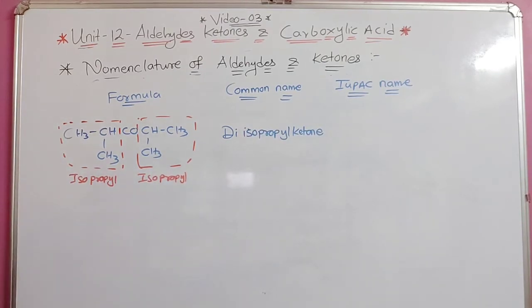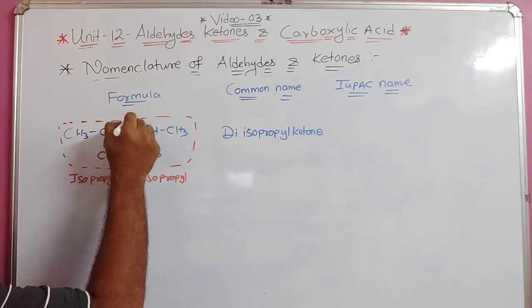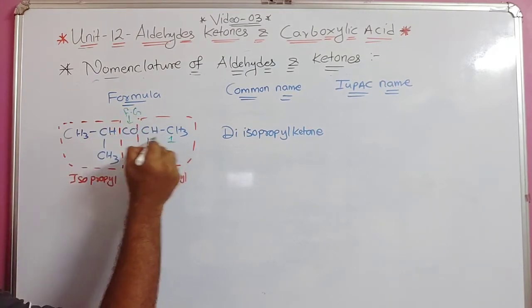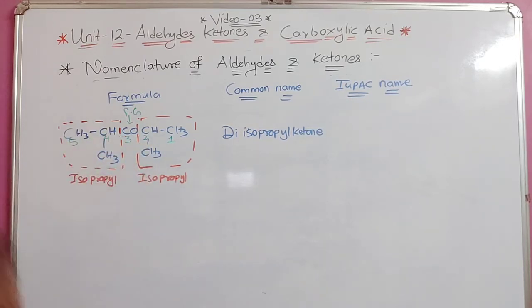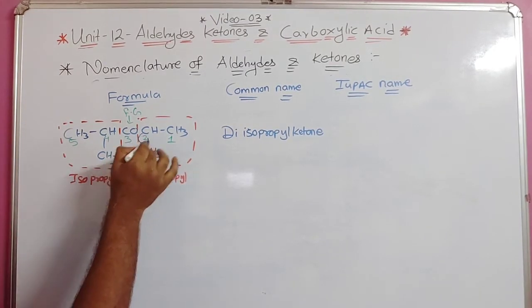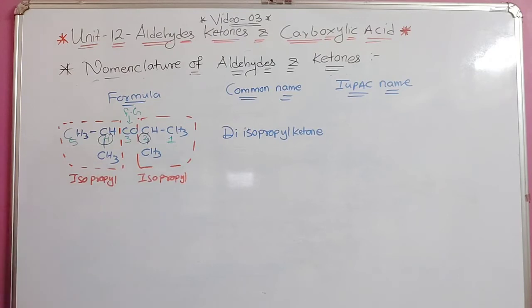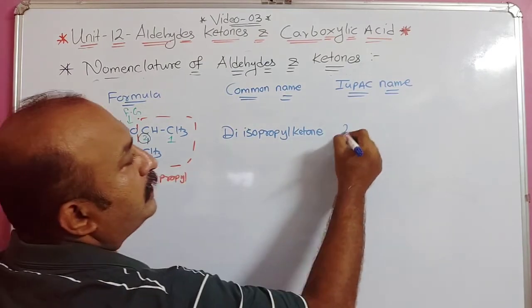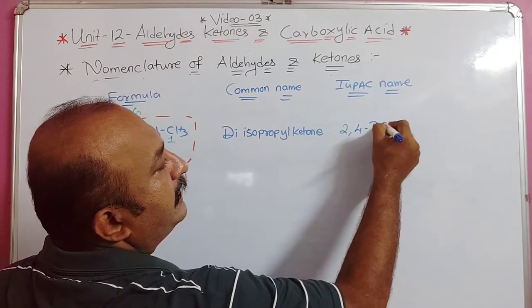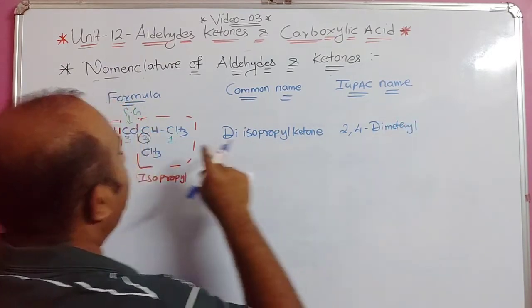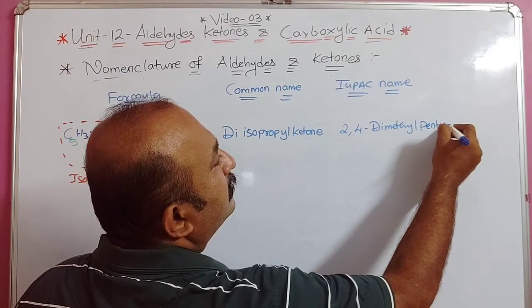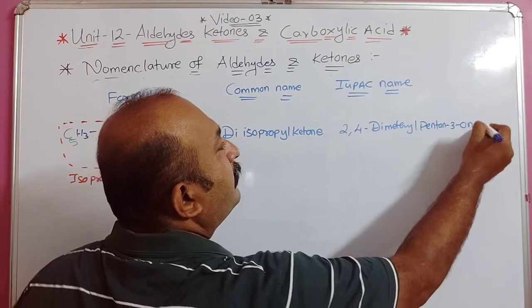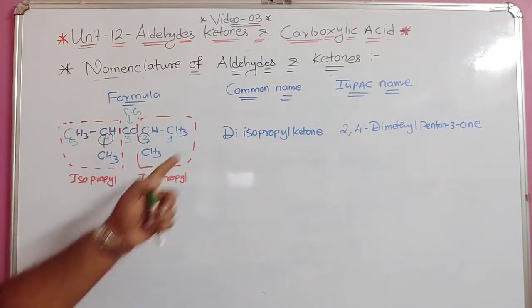Now when I want to number it, I will always see that this CO, the functional group, must get the least number. So I'll start numbering from here, 1, 2, 3, 4 and 5. You will see that at position number 2 and position number 4 is this CH3 group, right? So what will be the IUPAC name for this compound? It will be 2,4-dimethyl, and total 5 carbons are there, so pentan-3-one is the name for this.